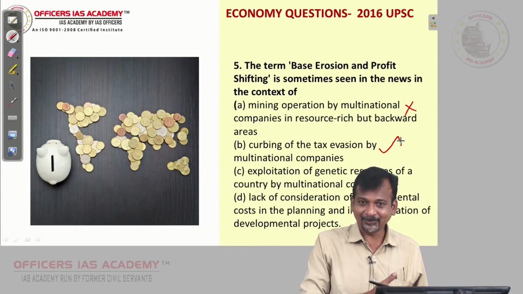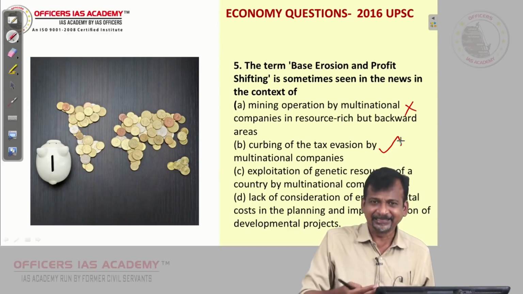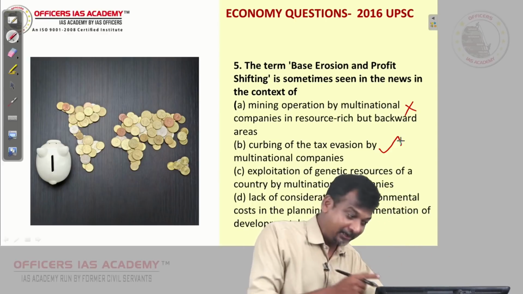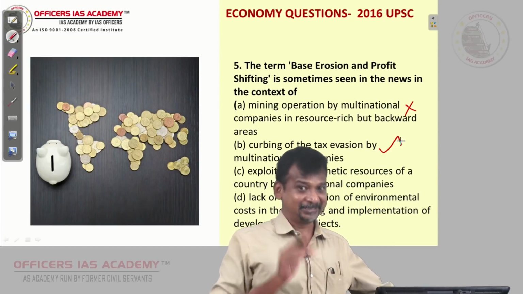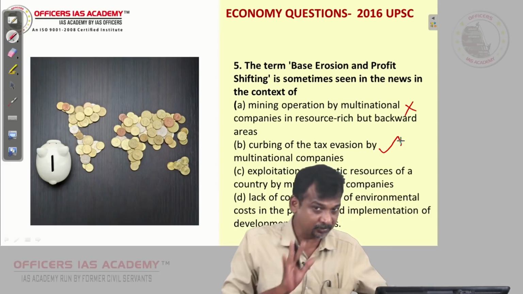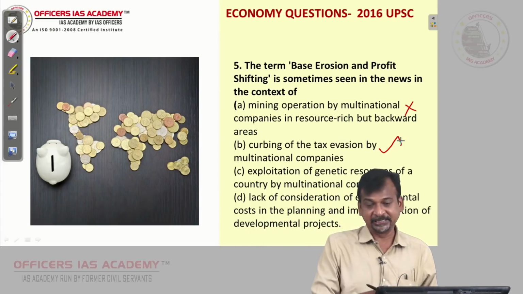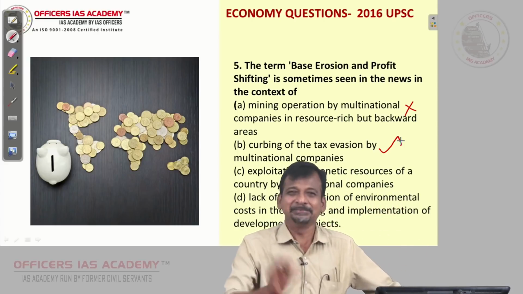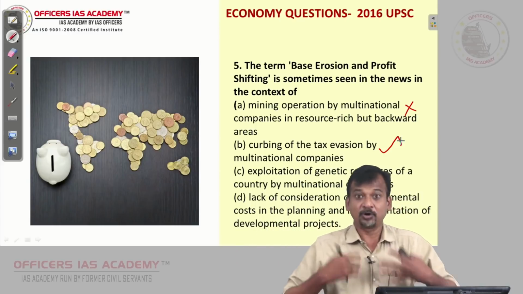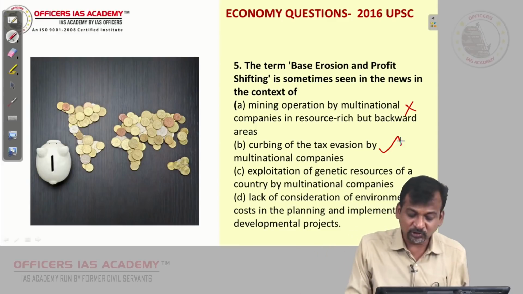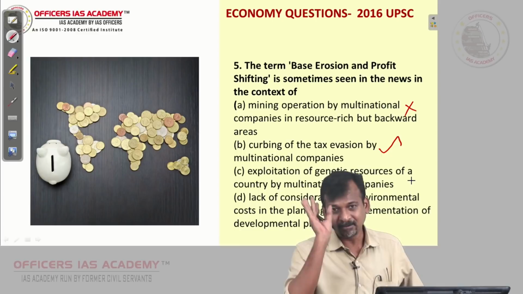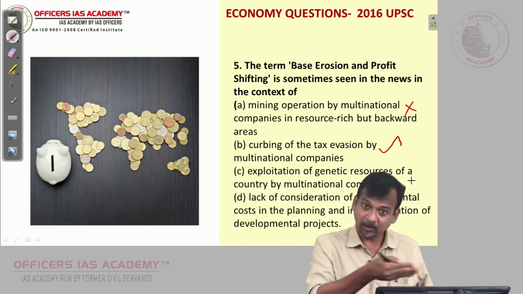So we can leave it, or let us read C and D. In case I am in the exam hall, if I am 100% sure about B, I may not read C and D. If I am not 100% sure, then I will read C and D. If I am 100% sure, I will go immediately so that I save some time. But however, now let us assume we are not 100% sure, let us go to C, because UPSC at times gives some small word which we miss out. So, better to read all statements.